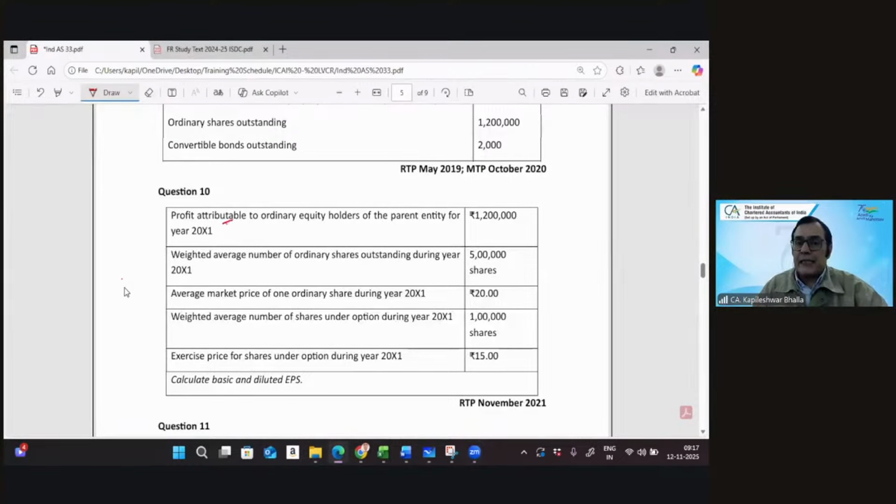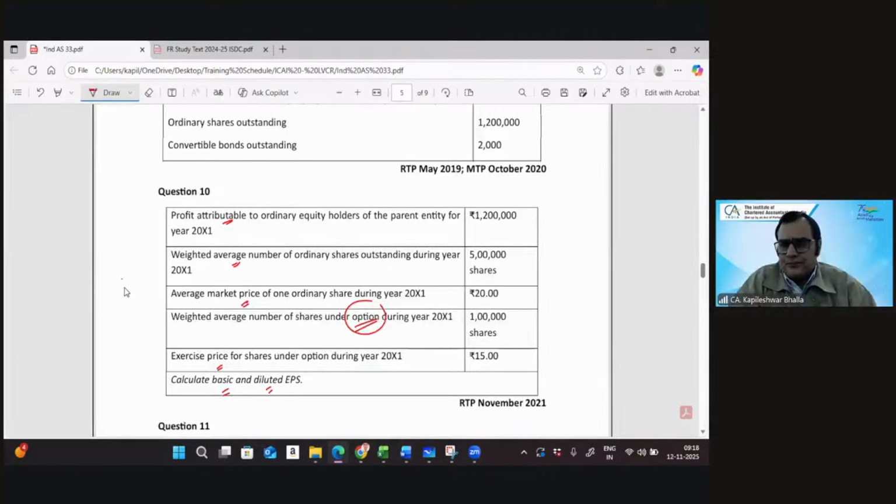The profits attributable to ordinary equity shareholders is given. The weighted average shares are given. The average market price of one share is 20, and the weighted average number of shares under the option is given. The company has issued an option, and that becomes a potential ordinary share. The exercise price is 15. We need a basic and a diluted EPS.